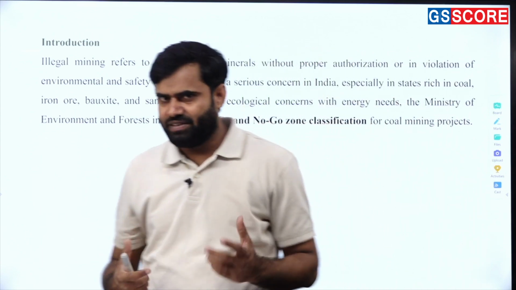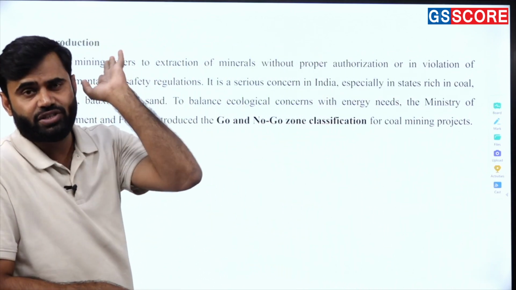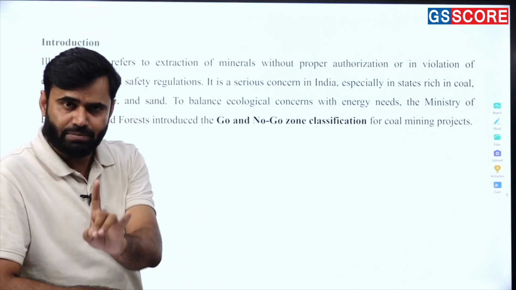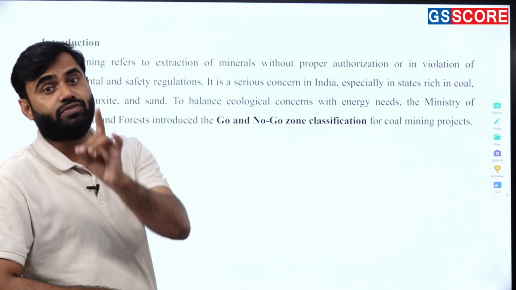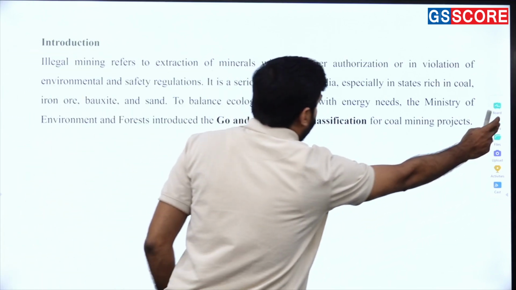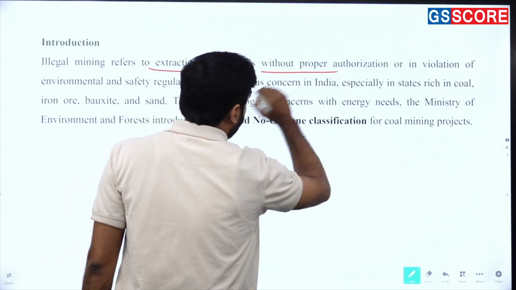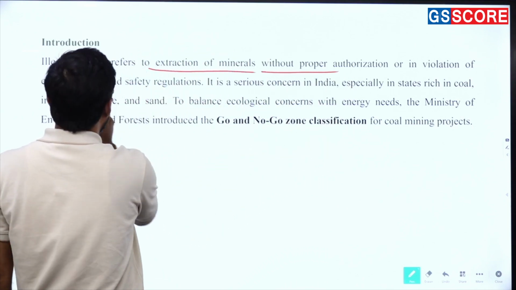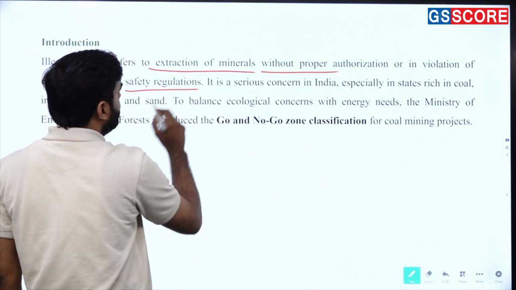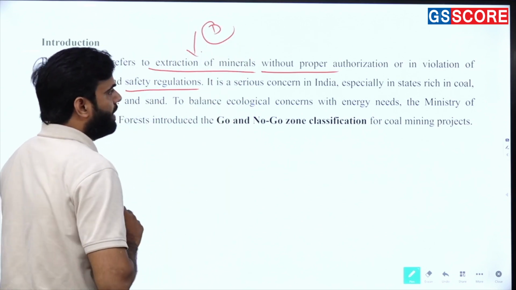So you know that when we talk about answer writing, we should start our answer from the introduction. Remember, we should start our answer from the introduction. So illegal mining refers to extraction of minerals without proper authorization or in violation of environmental and safety regulations. This is the basic definition of illegal coal mining.